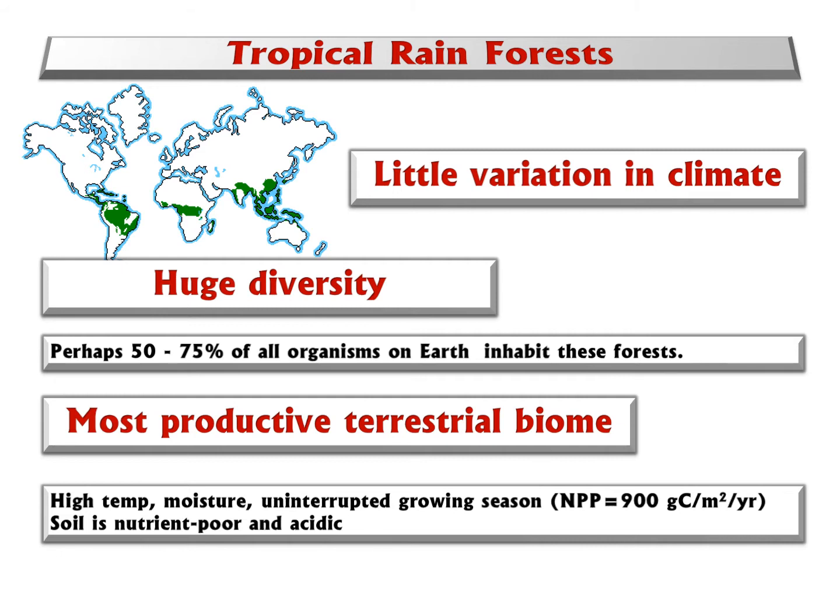However, the soil is nutrient poor because the temperature is high and the soil is moist. The bacteria are more active, working hard to decompose organic matter and release it into the atmosphere as CO2.